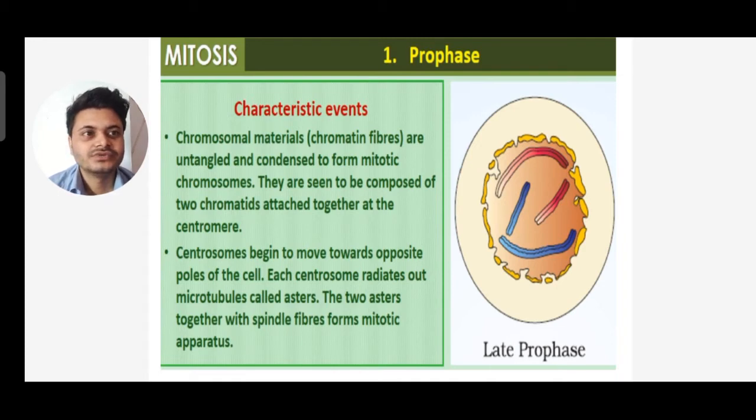You can see two thread-like structures that remain attached. The centrosome begins to move towards the opposite poles. Each centrosome radiates out microtubules called asters. The two asters together with spindle fibers form the mitotic apparatus.